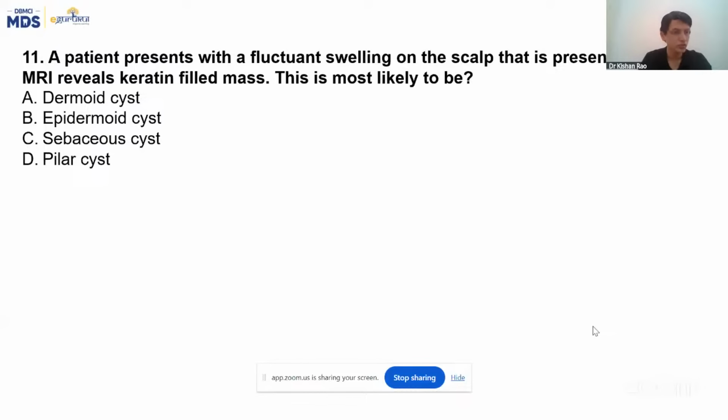So the answer here is epidermoid cyst. A and B can both be answered, but since they mentioned keratin filled mass, the better answer is epidermoid. Epidermoid contains keratin, whereas dermoid cyst contains mainly other dermal elements like sweat glands and sebaceous glands. Hope it's clear. Answer here is B.